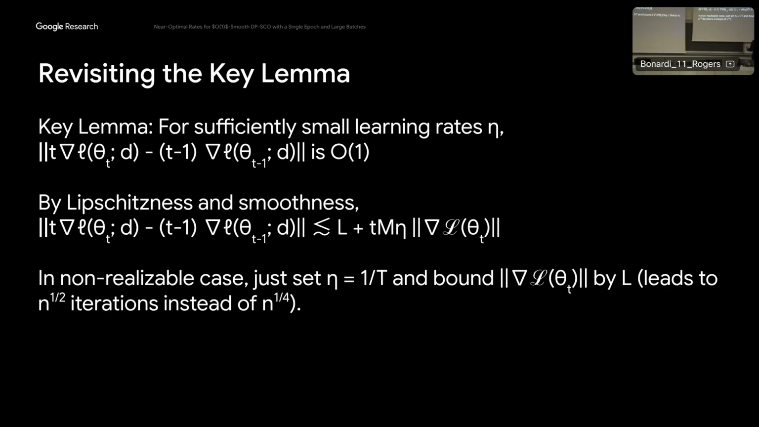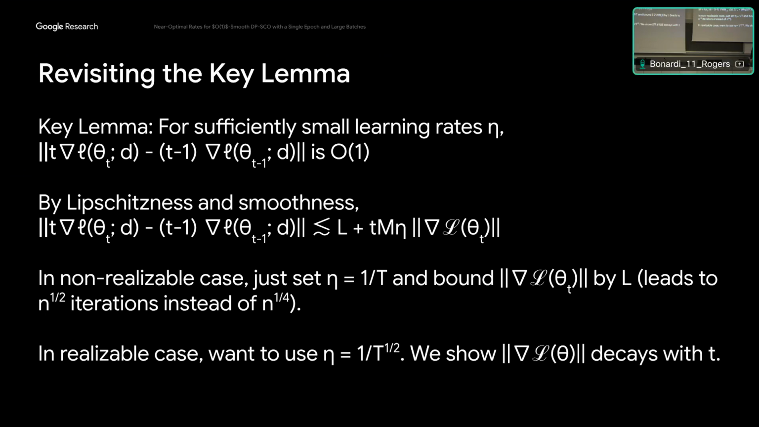But the issue here is that the learning rate is 1 over t, and usually when we do optimization, we want to set the learning rate to be something like 1 over square root t. So because we're using a smaller learning rate, we need more iterations to converge. So in this setting, we only know how to get the iterations down to n to the 1/2 instead of n to the 1/4. But in the realizable case, we're able to prove this key lemma holds even with a larger learning rate